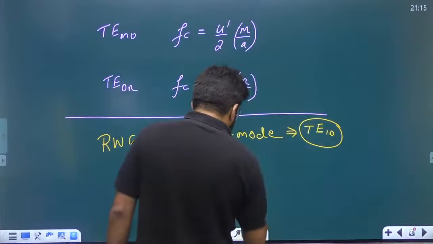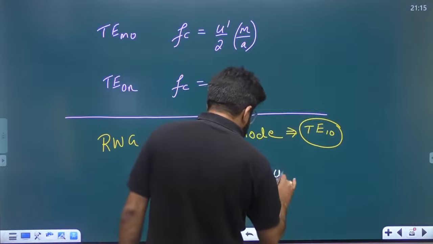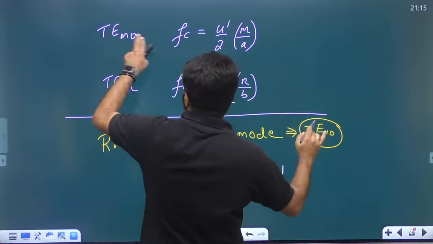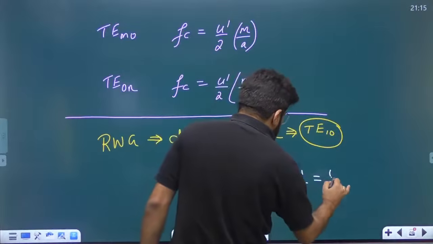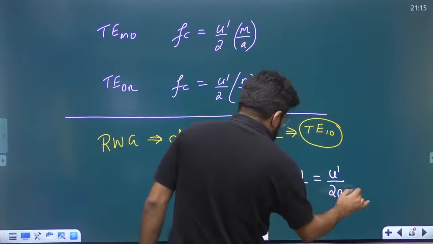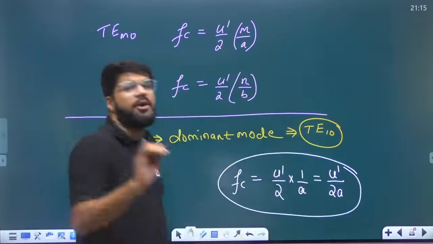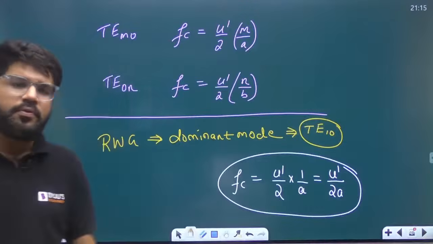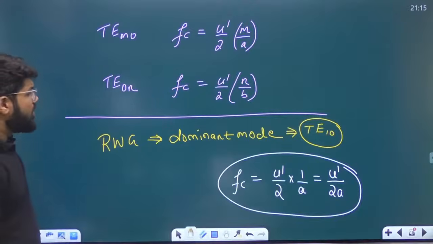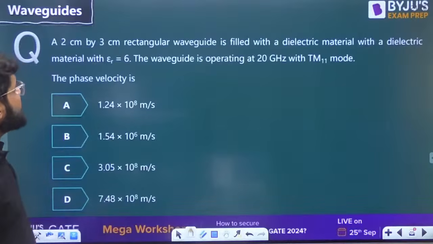For rectangular waveguides, the cutoff frequency is hence given by U dash by 2 TEM0. So M has value 1, U dash by 2 into 1 by A, or simply you can write U dash by 2A. Many questions can only be on dominant mode, so U dash by 2A is the direct formula you can apply.